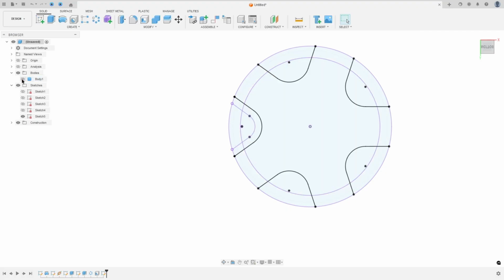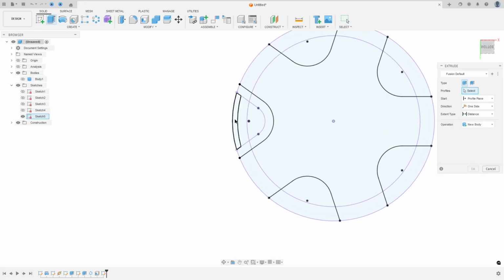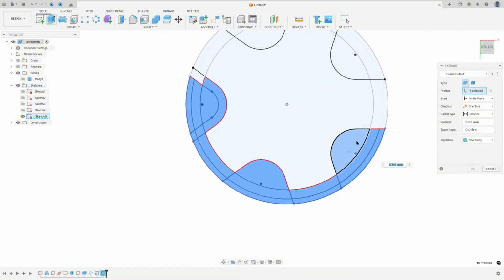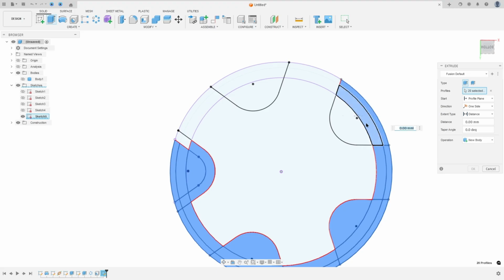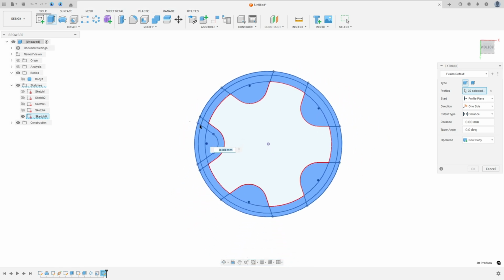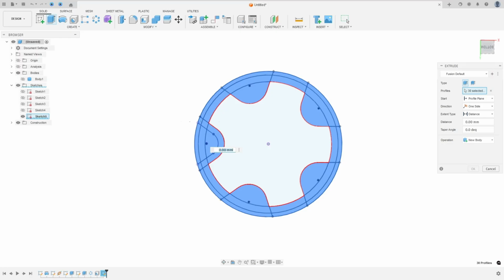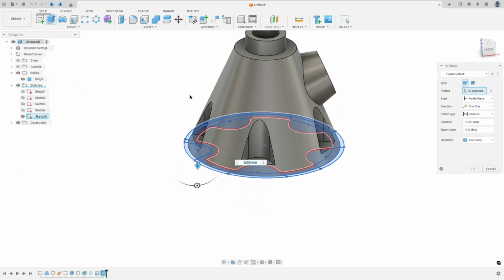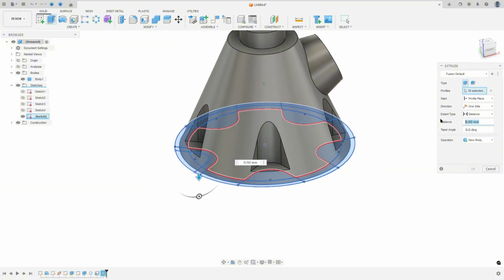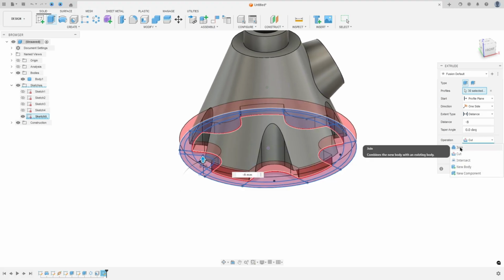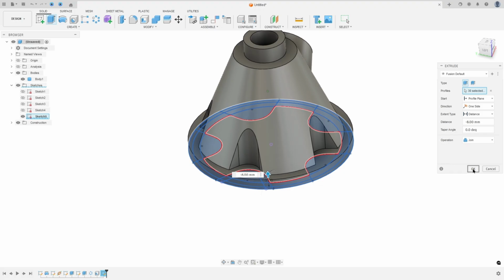Finish the sketch, hide this body a little bit, go to extrude, select this sketch, and here we need to extrude this 8 millimeters. So let me show the body one, and the distance here 8 millimeters to the other side, so it will be minus 8 millimeters. The operation join and press OK.